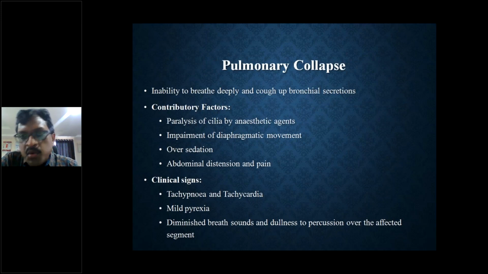So we discuss two or three conditions of postoperative complications related to the respiratory system. Pulmonary collapse is the first one. He may experience inability to breathe deeply and cough up bronchial secretions.